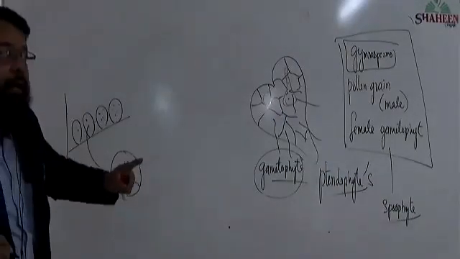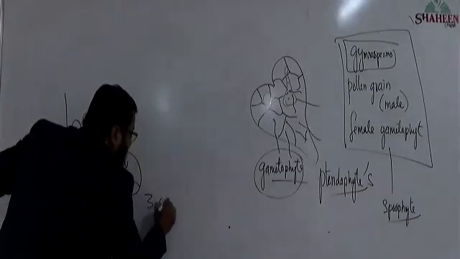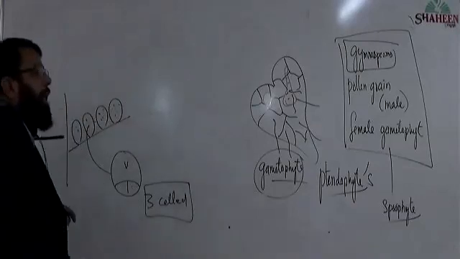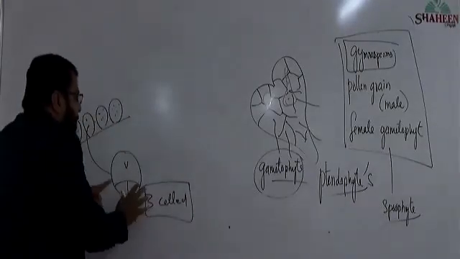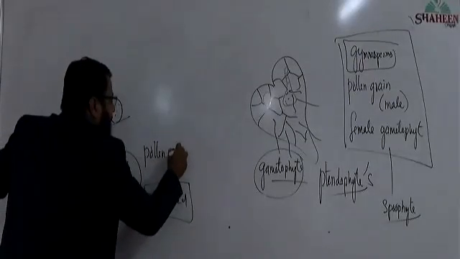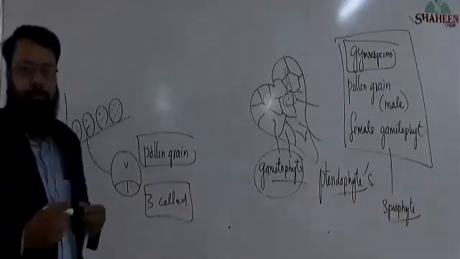Complete development of male gametophyte up to 3-cell stage. This male gametophyte, that is nothing but pollen grain, will remain inside the sporangia.